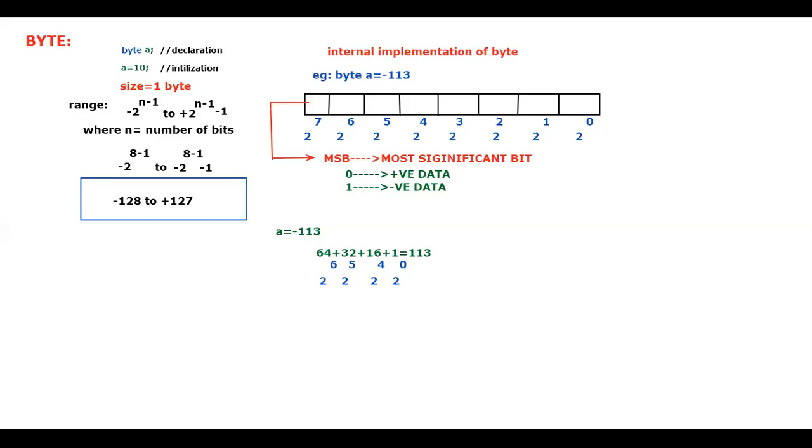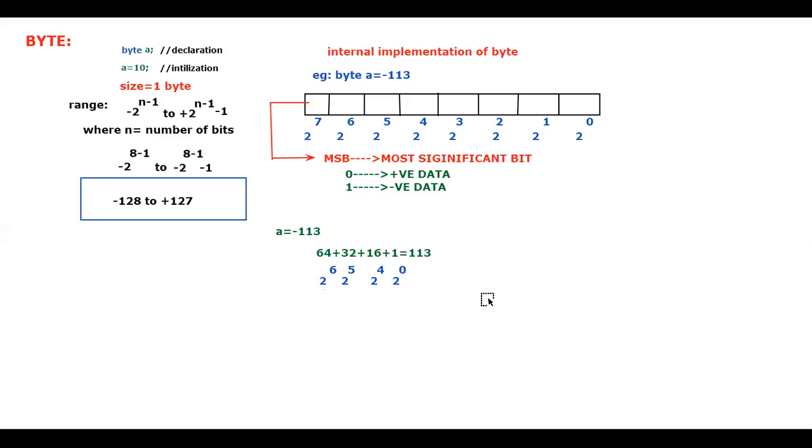You can cross-verify this. 2 power of 6 is 64, plus 2 power of 5 is 32, and 2 power of 4 is 16, and 2 power of 0 is 1. If I sum it up, I get the positive number 113. Is it clear for you guys?